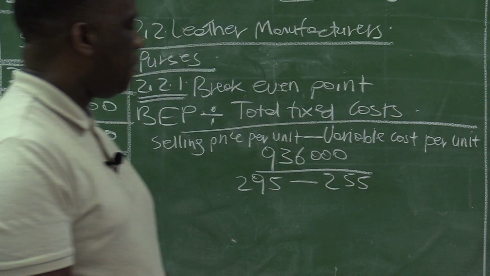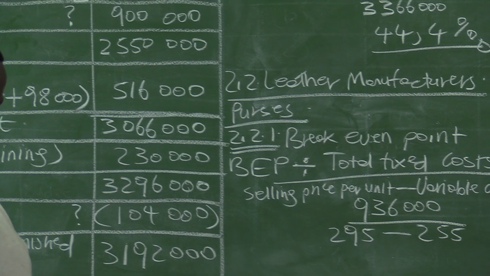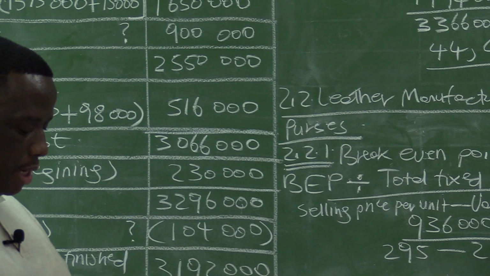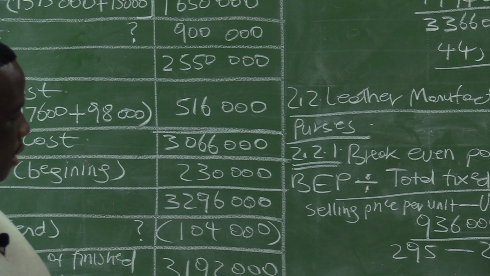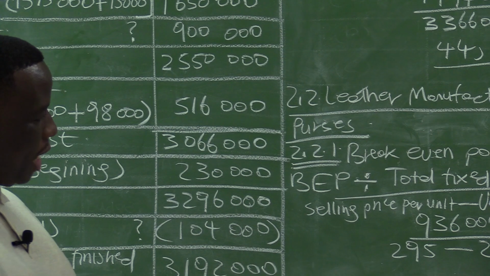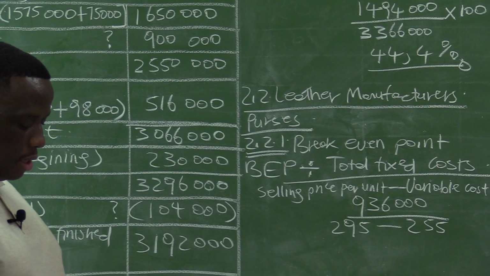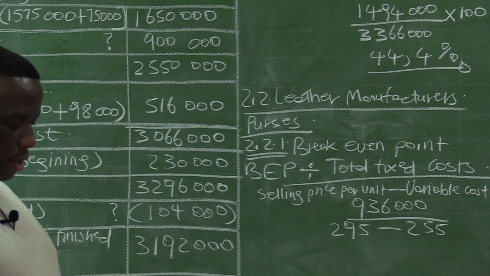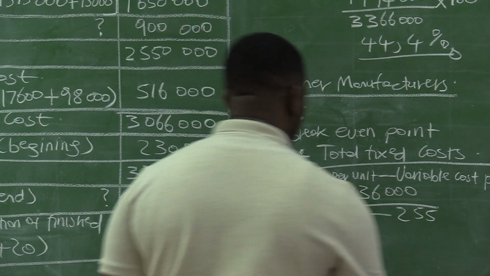295 minus 255 is 40. So you have your 936,000 divided by 40, because 295 minus 255 is 40. 936,000 divided by 40. So our break-even point is 23,400.